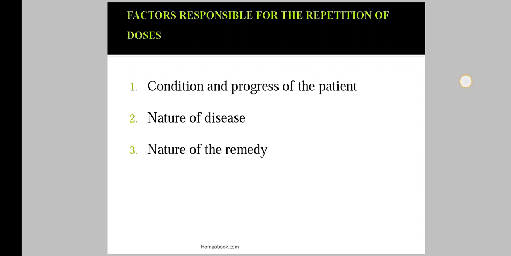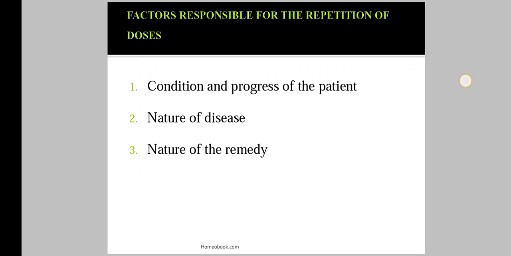Factors responsible for the repetition of dose are: first, condition and progress of the patient; second, nature of the disease; and third, nature of the remedy. Means what are the factors that are responsible for the repetition of dose, means when we have to repeat that dose, this depends on these three conditions.